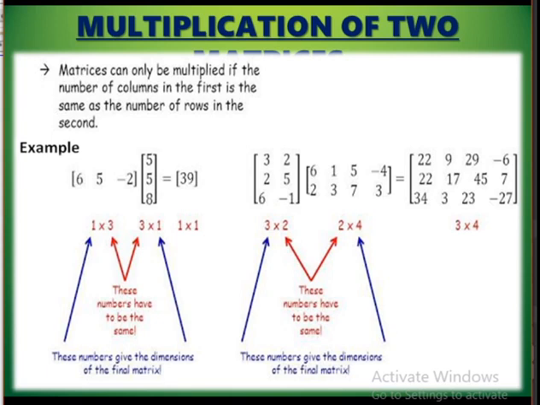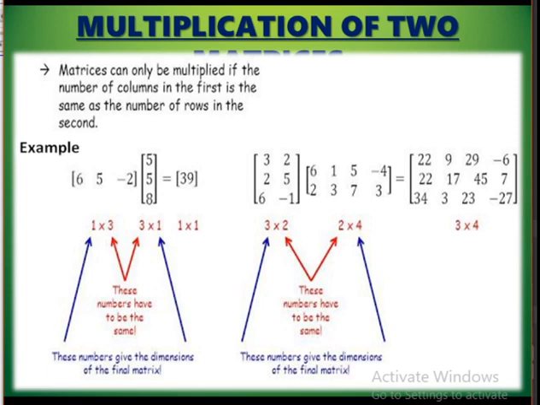So it is clearly given here. These numbers give the dimensions of the final matrix. See the arrow marks, blue arrow marks and the red ones. The red ones show that the number of columns of the first matrix is equal to the number of rows of the second matrix. And the blue ones show the order of the product matrix.